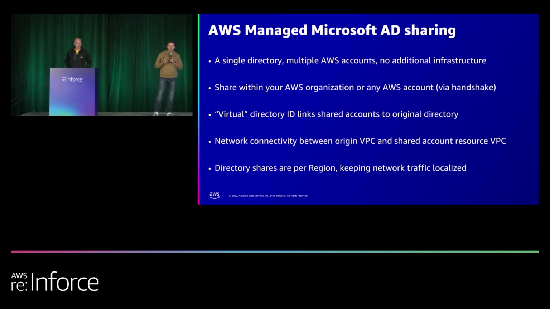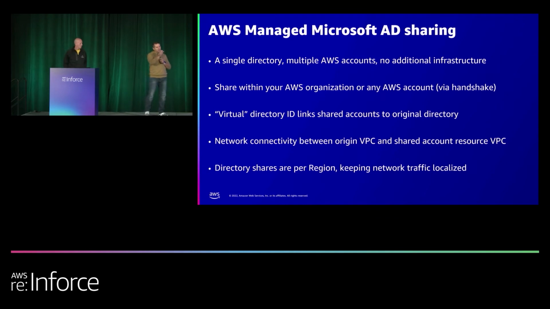So this is to help you take a single directory and share it with multiple accounts, and we don't deploy additional infrastructure in every account. So it's very much network connectivity that makes the directory available to you. You go to the Directory Service console and you can see directories shared with me listed, and then you'll be able to see which ones are there. You can establish more VPC connections and do VPC routing, etc.